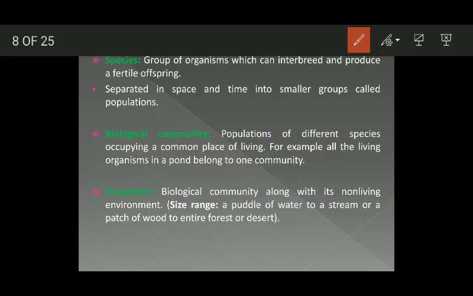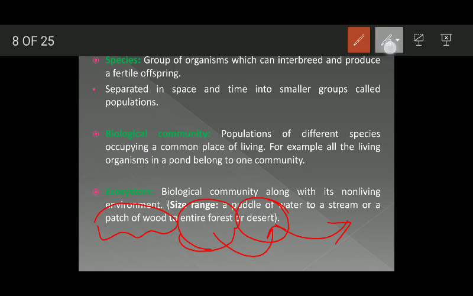A single puddle of water acts as an ecosystem. Similarly, a stream acts as an ecosystem, or a small patch of wood is an ecosystem, or the entire forest is an ecosystem, and the deserts, large huge vast areas of deserts, are ecosystems. So the size of ecosystems varies greatly.